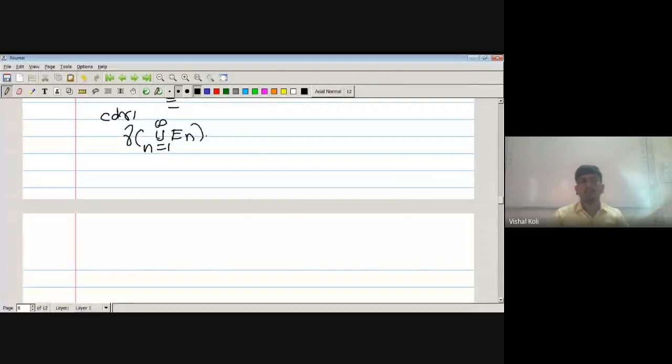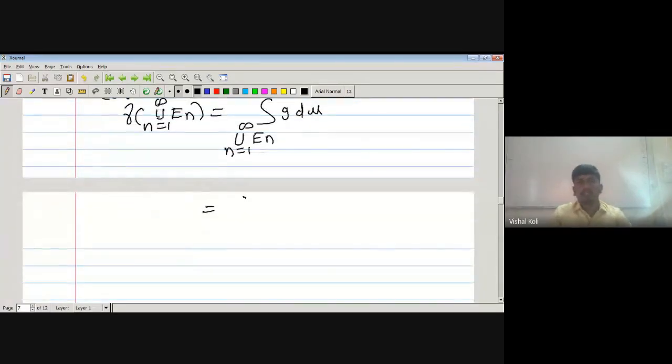By definition it is the integration over the union of En of g dμ. But this is nothing but the summation n running from 1 to infinity of the integration over set En of g dμ.